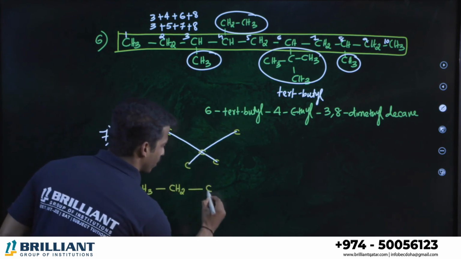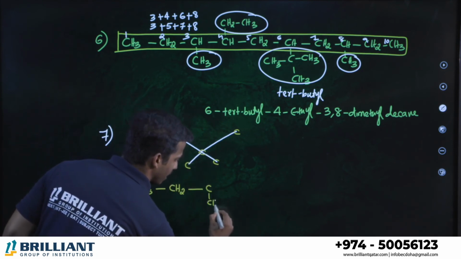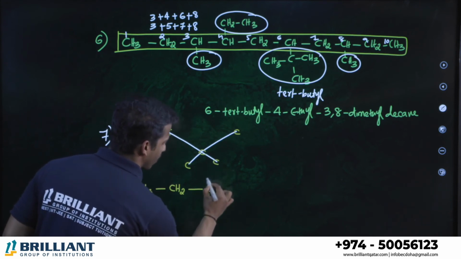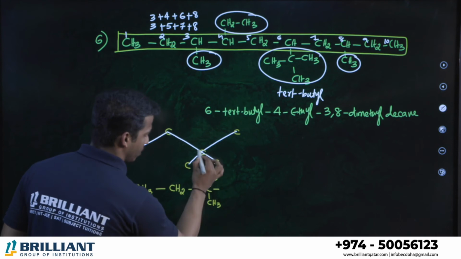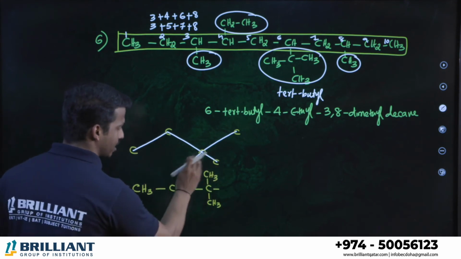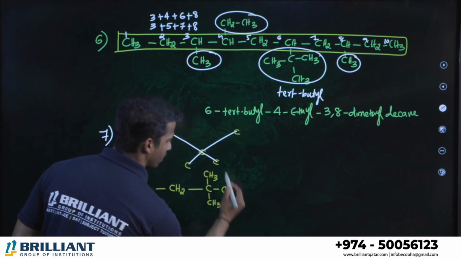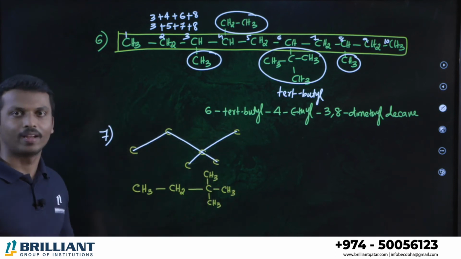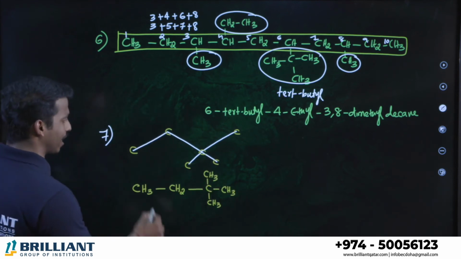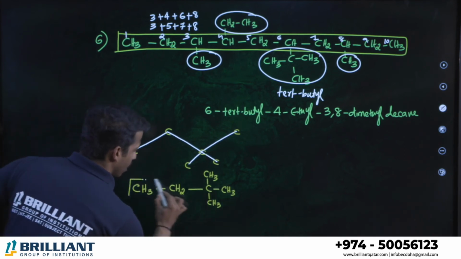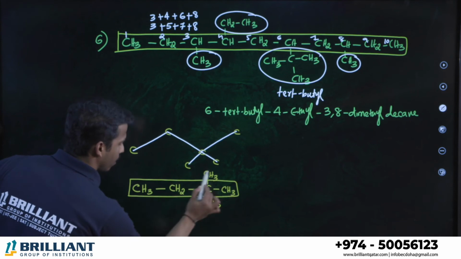This carbon is connected to this C. What does this single C represent? CH3. This is also one carbon, right? CH3. You can write it anywhere, the carbon should be connected. That's it. This is CH3, CH3. And this is one another CH3. This is the normal format. Now you can name the system, right? Select the longest chain. 1, 2, 3, 4. This is the longest chain here.